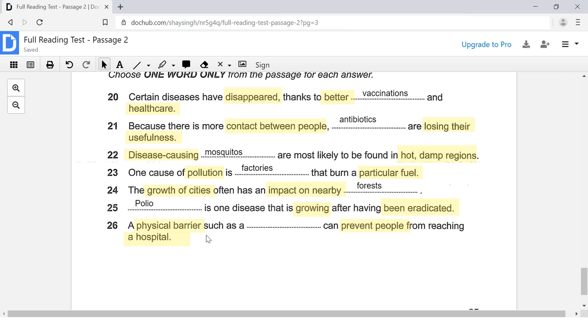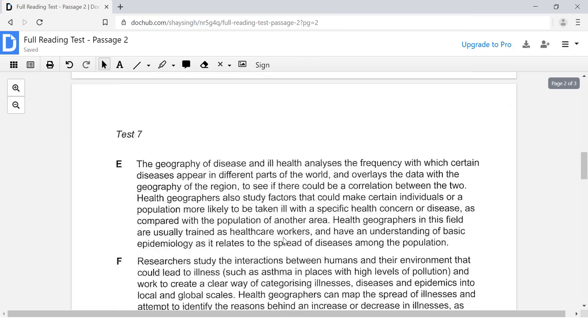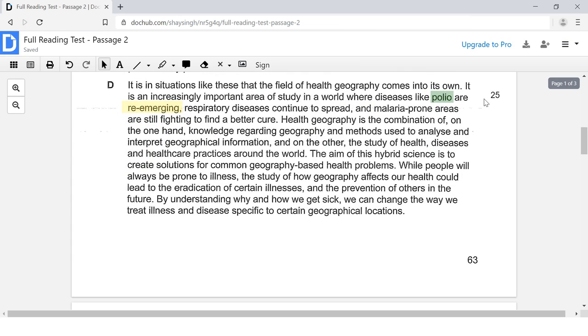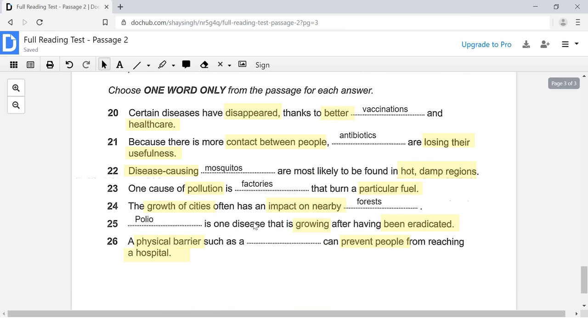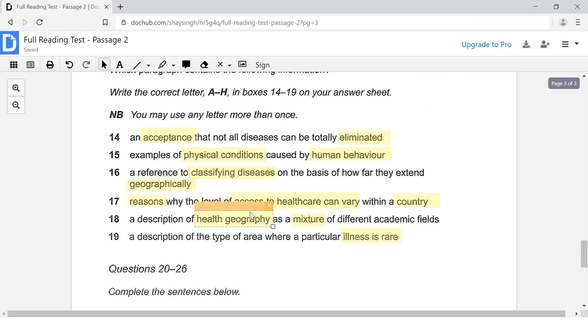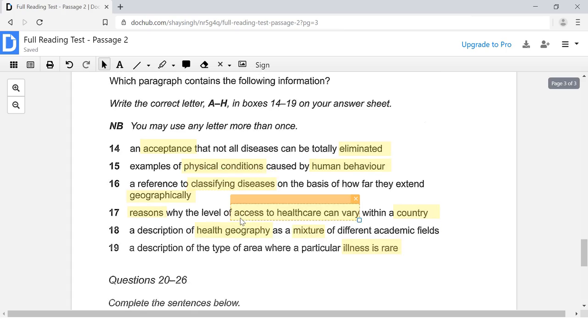Okay, now question number 26, our final one. We are looking for a physical barrier, some sort of a physical barrier that can prevent people from reaching a hospital. Okay, let's find out what that is. So here we have our question number 25 right there. So 26 will probably be down here. Okay, here I see the word health geography. I remember seeing that. Health geography. There we go. Right here I see health geography. That is for our paragraph location question.